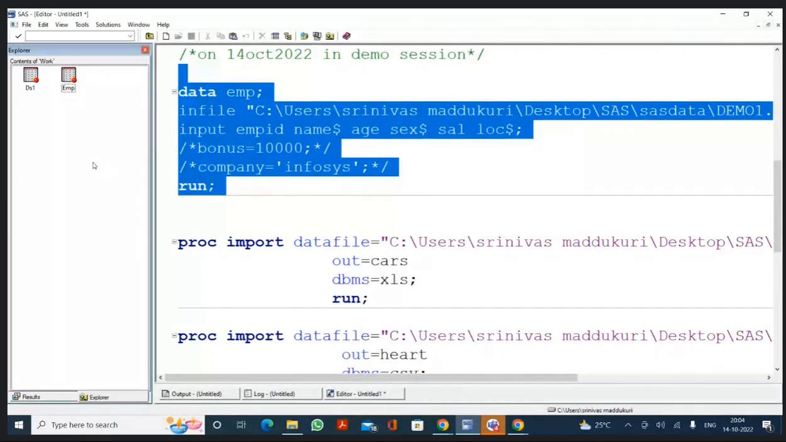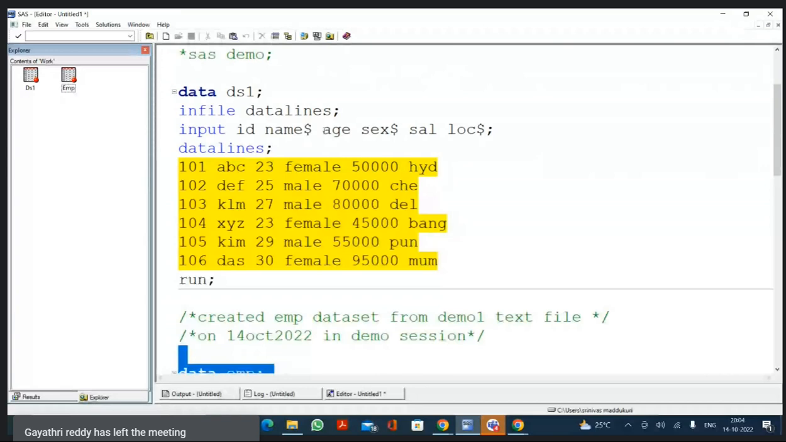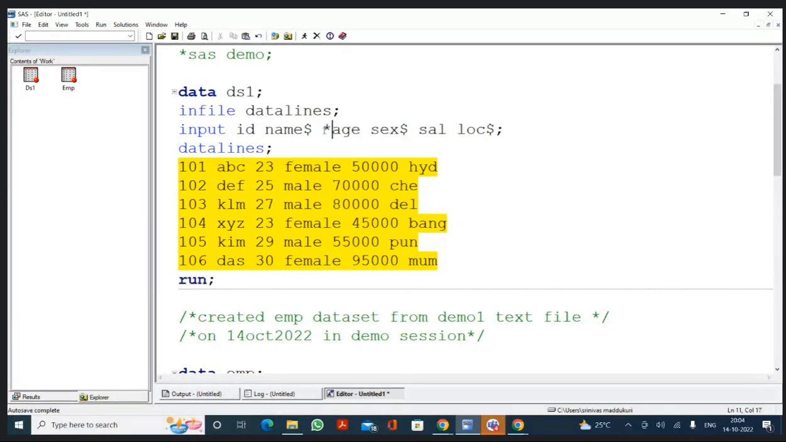Sir, can we comment any variable in the input statement? In the input statement itself, you want to comment the ID or name, which is already present? You cannot do that within the statement. You can comment the entire statement, but you cannot do it with a small part of a statement. You can comment the entire statement.